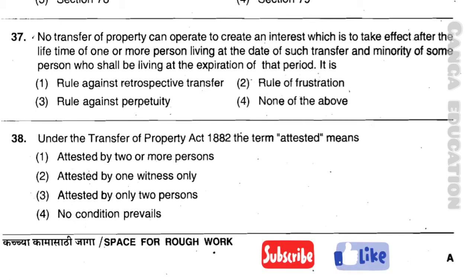Now question number 38. Under the Transfer of Property Act 1882, the term attested means option number 1, attested by 2 or more persons. Option number 2, attested by one witness only. Option number 3, attested by only 2 persons. And option number 4, no condition prevails. And the correct answer is option number 1, attested by 2 or more persons.